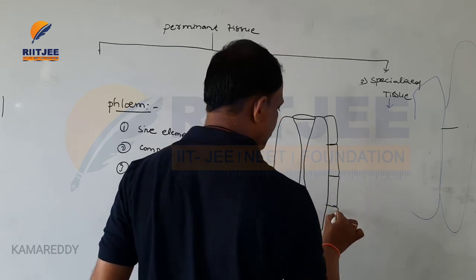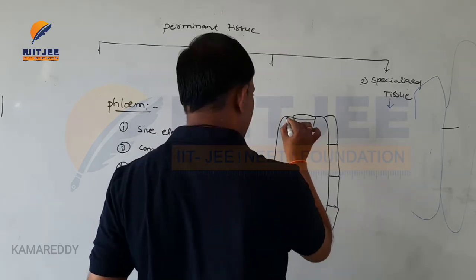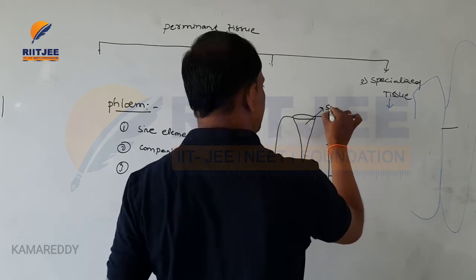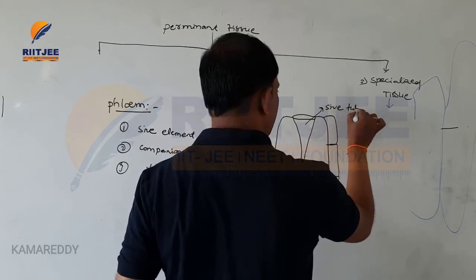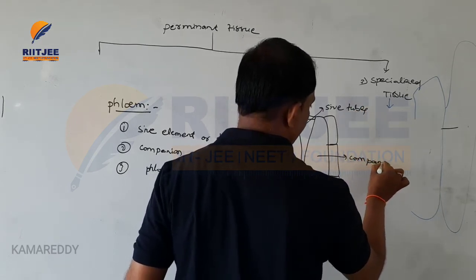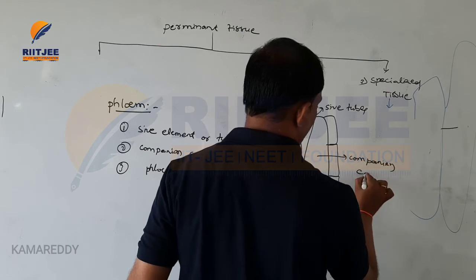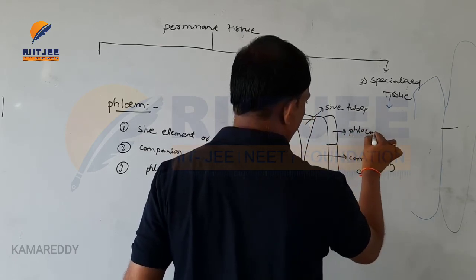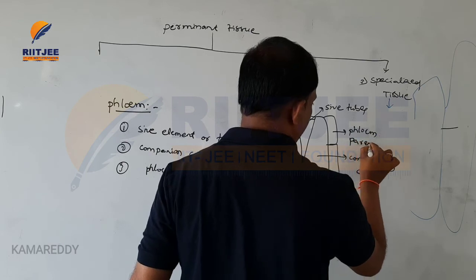This is the structure of phloem. This is the sieve tubes. These are companion cells. These are phloem parenchyma.